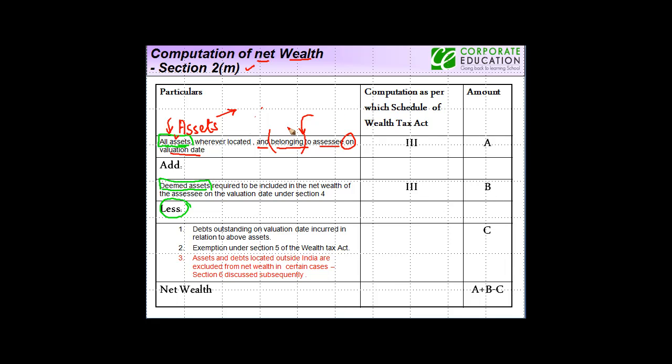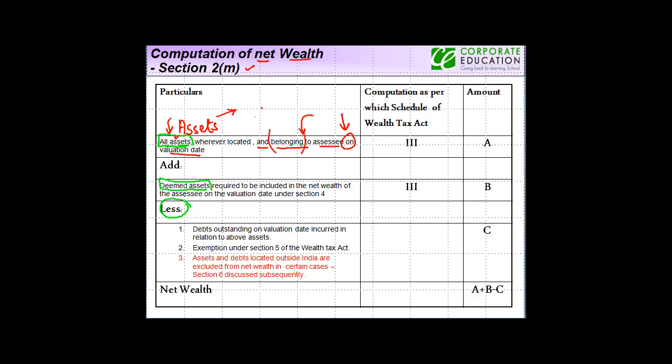So the asset has to belong to the assessee on valuation date. Now what this means is that if it is not belonging to the assessee on the valuation date, then it is not supposed to be included in the net wealth, right?